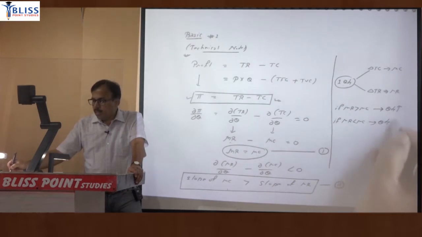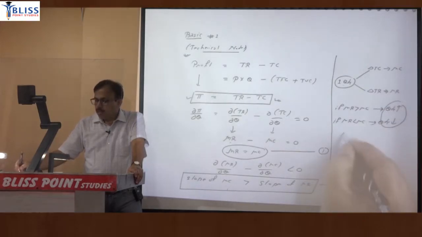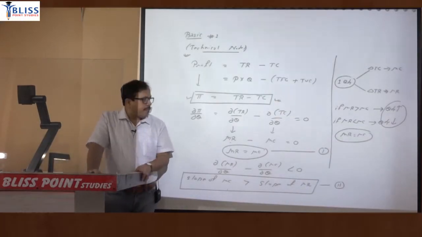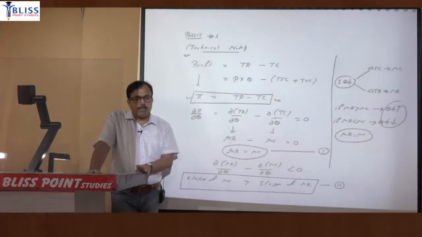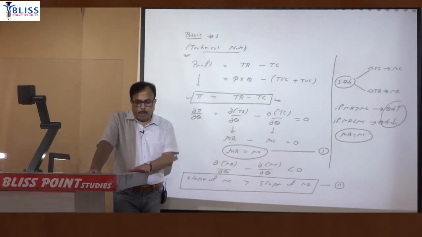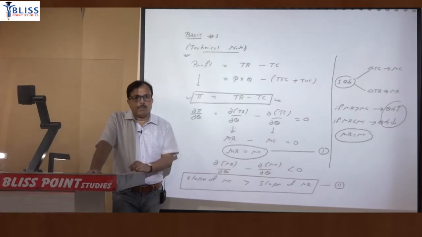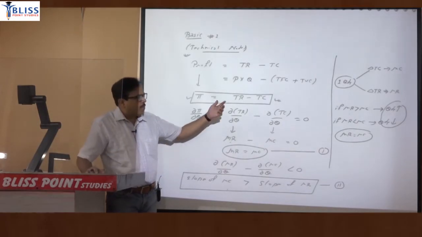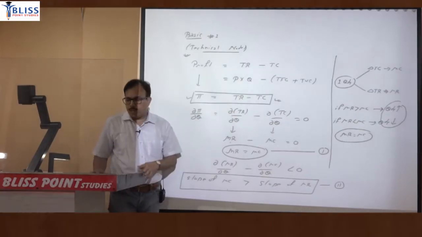Therefore quantity will reduce. So this quantity will continue to change so that MR becomes equal to MC. In that way it is the equilibrium condition. So a firm will always be in equilibrium when it produces that much output where marginal revenue is equal to marginal cost. Clear? So just remember that part. We will explain it when we elaborate theoretically.